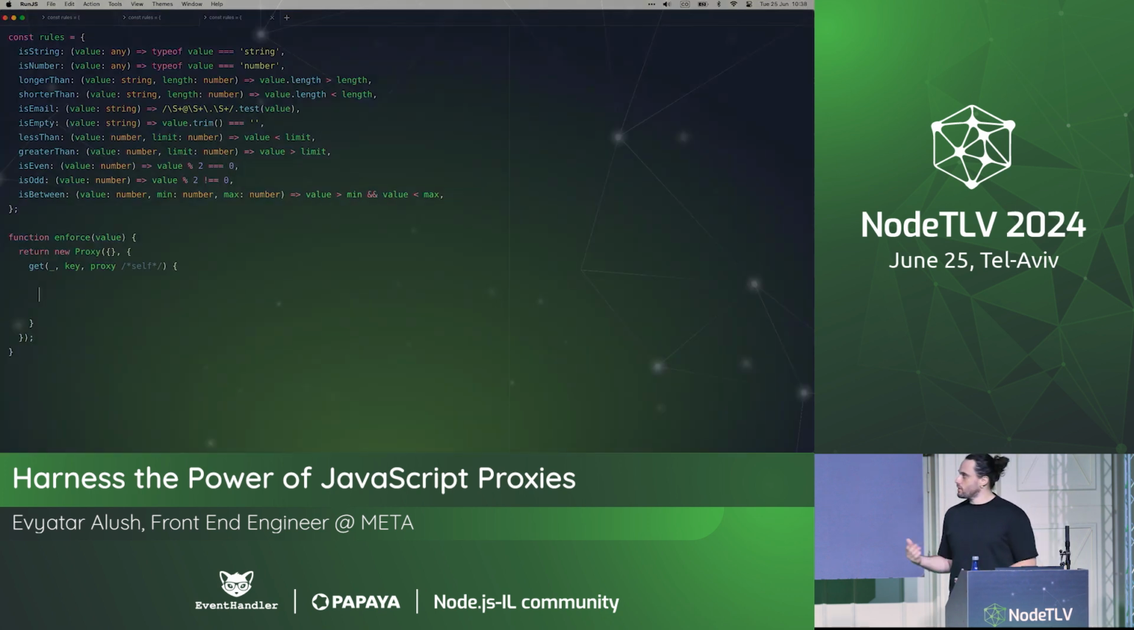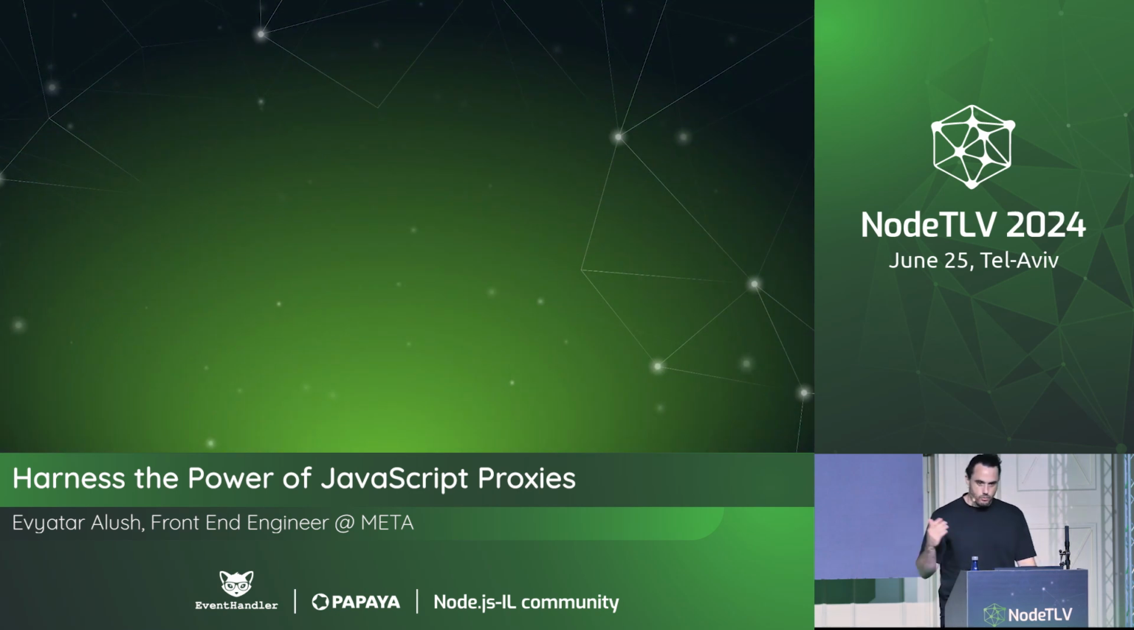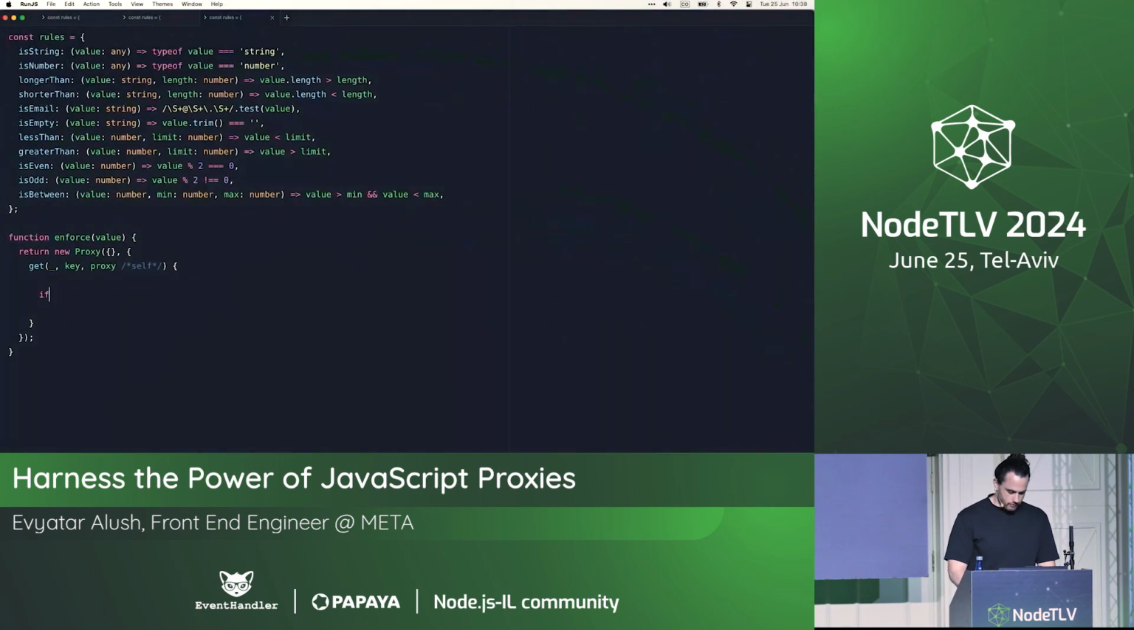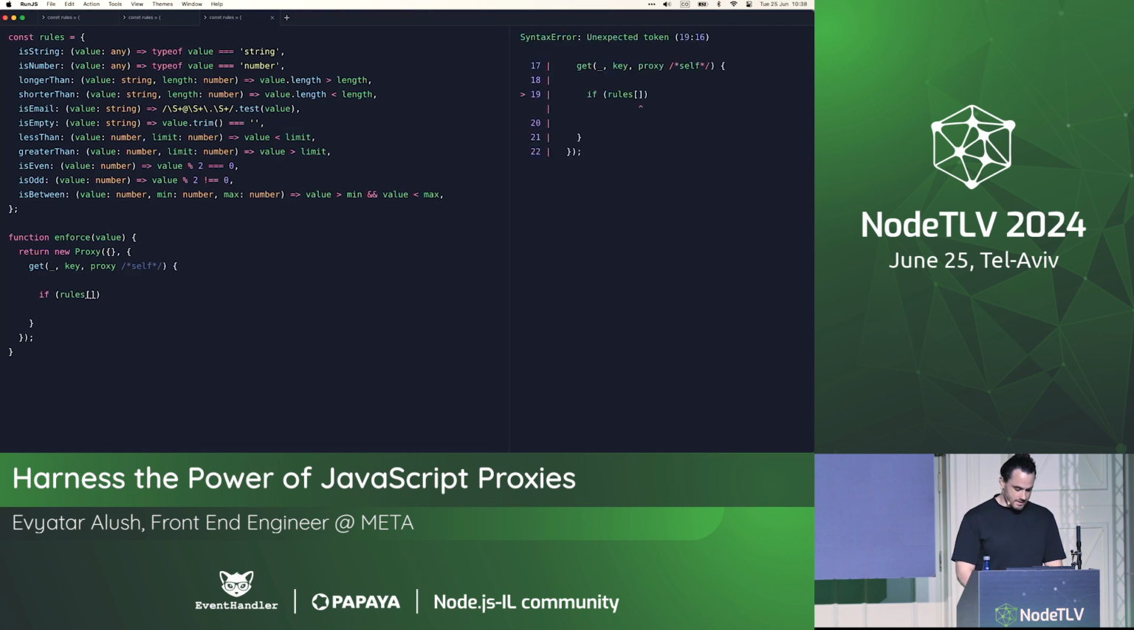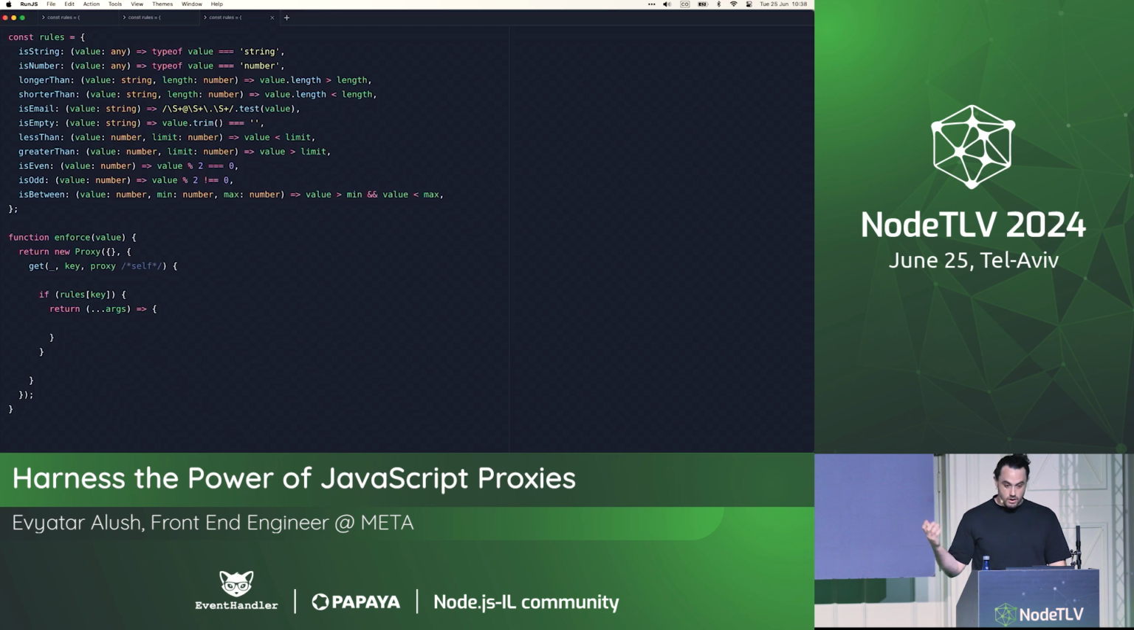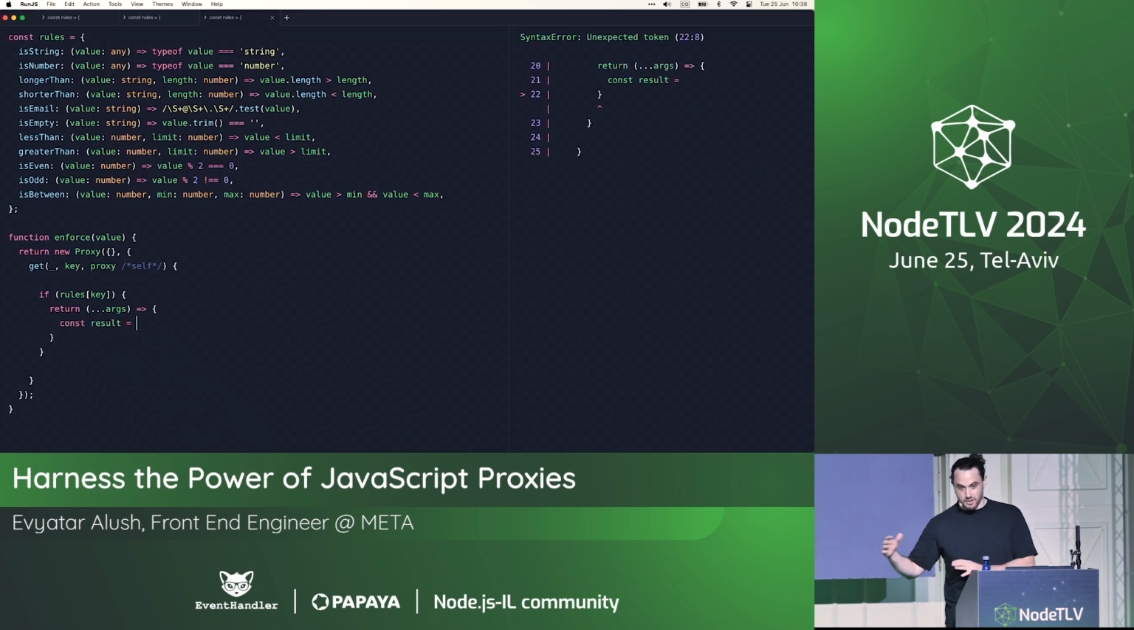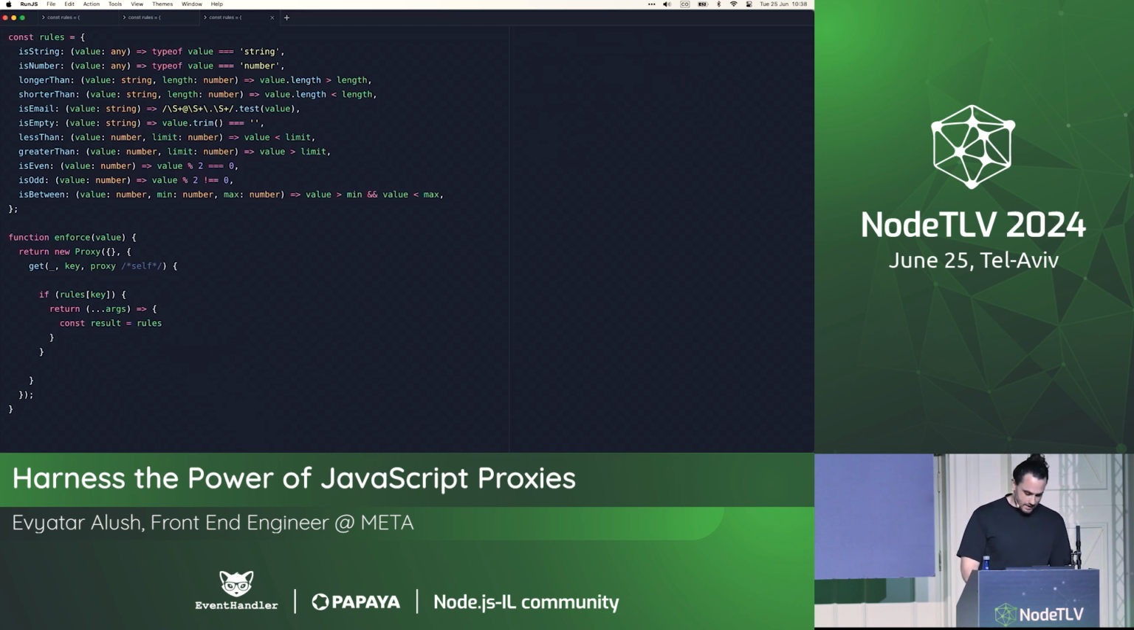And what we're going to do now is check if we have the current rules. So if rules has the key, has that specific key, let's return something. And what do we want to return? Let's return a new function. This function is going to be a spread of the arguments, and then we're going to check the results. So const result equals, and this is going to be a little bit tricky, but we're going to access the rules, yes, with the key.